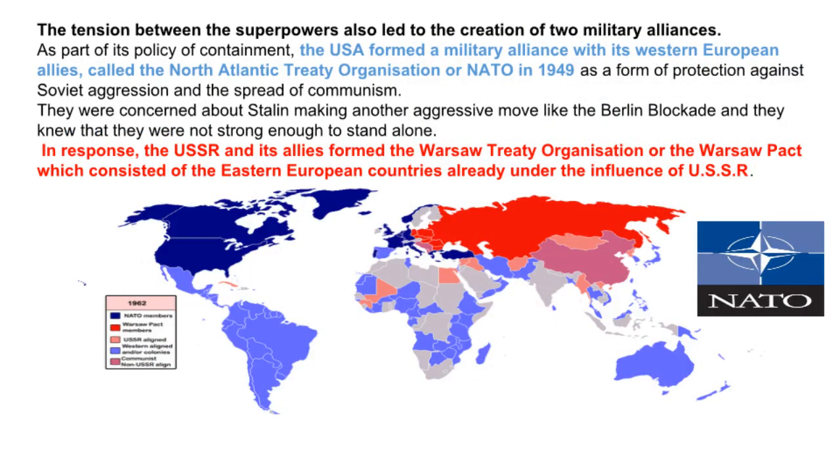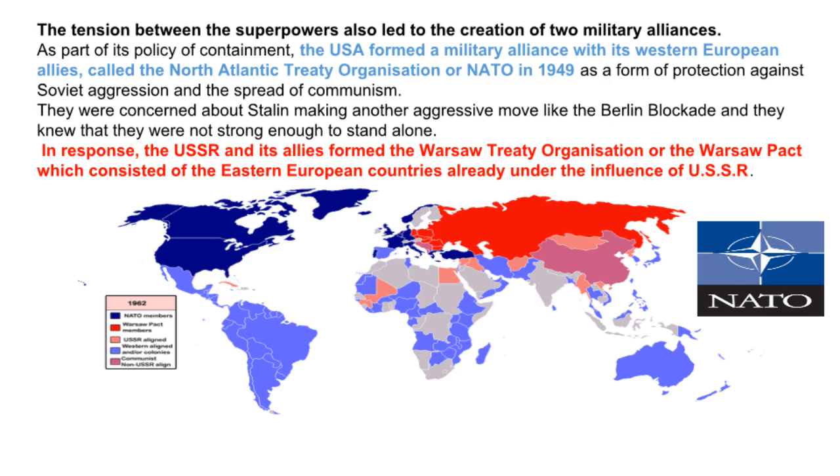The tension between the superpowers also led to the creation of two military alliances. As part of its policy of containment, the USA formed a military alliance with its Western European allies, called the North Atlantic Treaty Organization, or NATO, in 1949 as a form of protection against Soviet aggression and the spread of communism. They were concerned about Stalin making another aggressive move like the Berlin Blockade, and they knew that they were not strong enough to stand alone.